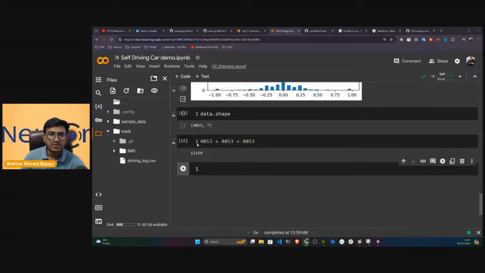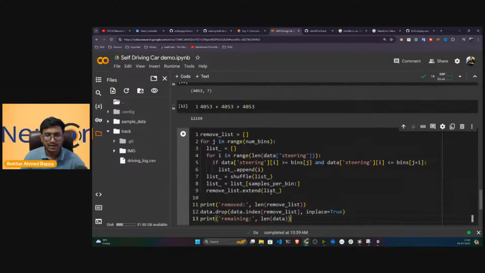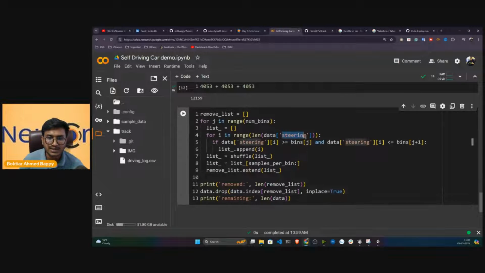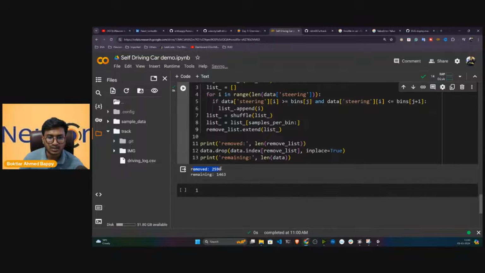Now, if you want to remove these zeros, what you can do is, I have already written one code for this. This is the code. It will automatically remove all the zeros from the data. As you can see, I'm just loading the steering angle, and based on the bins, I'm removing the zeros, and I'm only keeping 400 examples there. So now let me execute. So it has been removed. See, this many zeros have been removed, and this many remain.